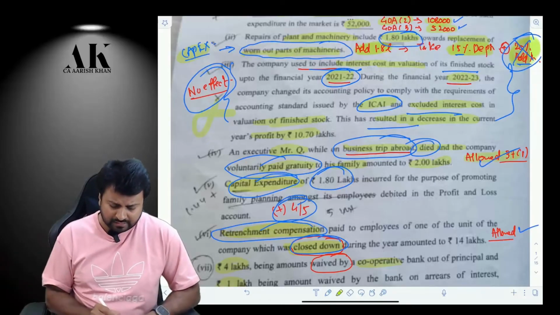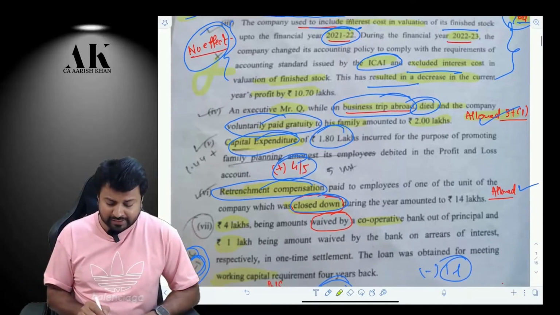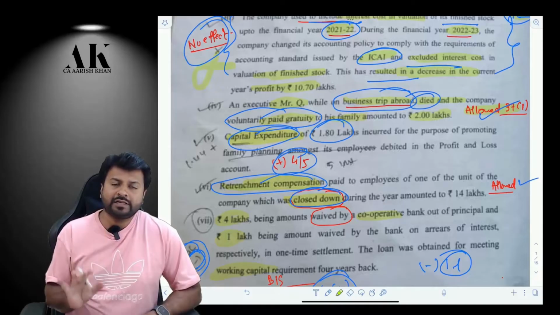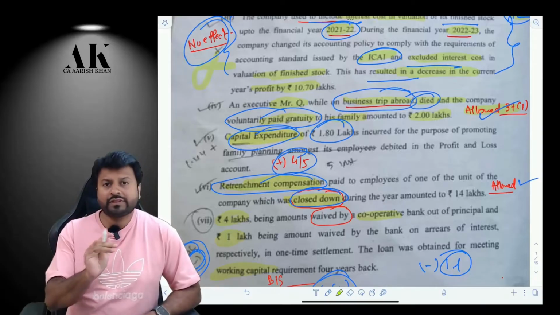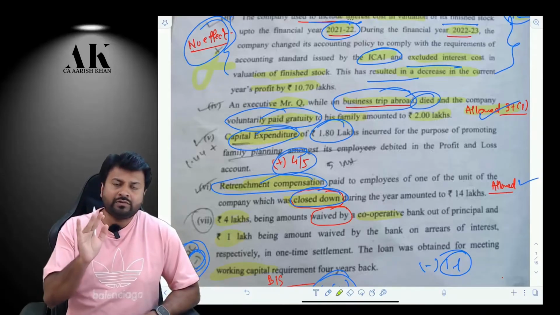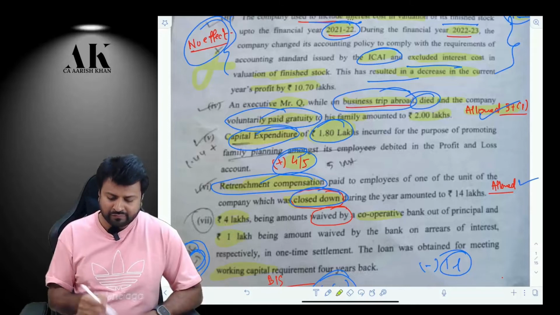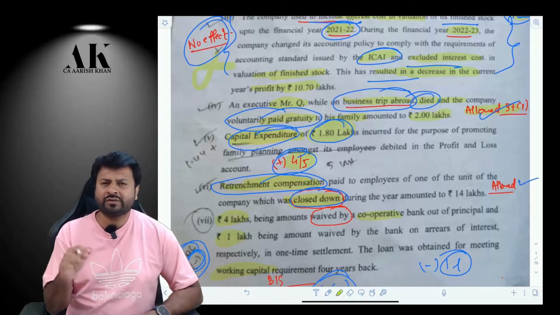Okay. Next, capital expenditure of 1.8 lakhs incurred for the purpose of promoting family planning. So what has to be done? Now, capital expenditure on family planning is allowed how much? Only 1/5 will be allowed in the current year, so 4/5 has to be disallowed. So out of this 1.8 lakhs, 4/5 will be disallowed, and you have to add back 4/5. 4/5 will come to how much? 1 lakh, somewhere around 44,000. You have to add that back.